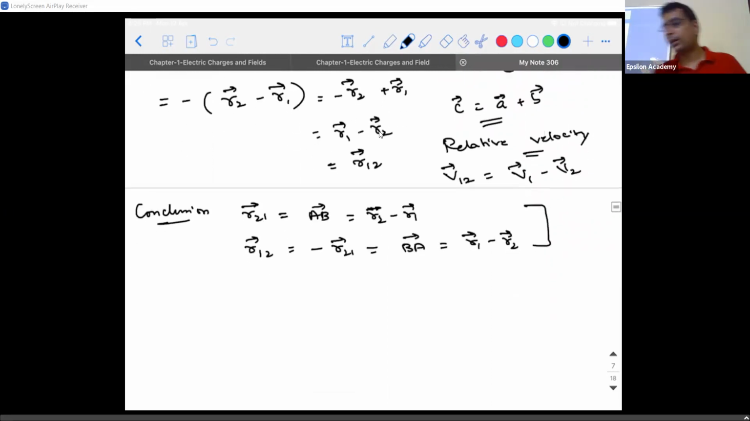So I have found the direction. Now I am concerned about the magnitude of R21 vector and R12 vector. If I ask you what is the magnitude of R21 vector, can I say this is exactly the same as the magnitude of R12 vector? Okay. Wait. Yes, sir.